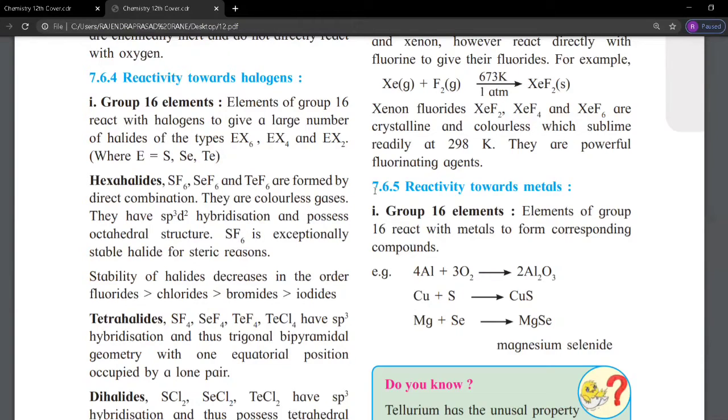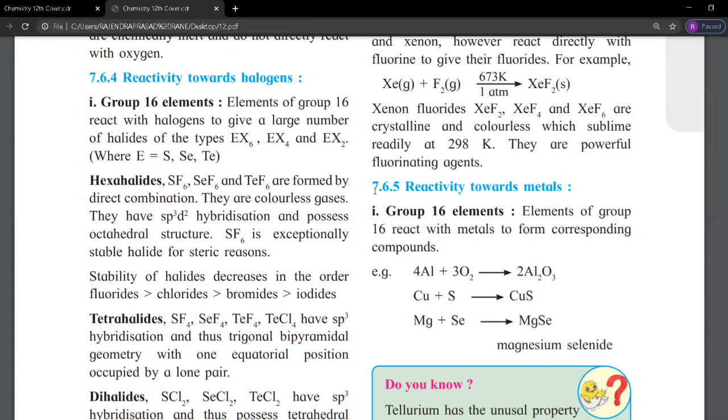These elements have 2s and 2p orbitals, then 3p, and so on. They have 8 electrons and a maximum of 4 bonds, where covalency is 4. Oxygen cannot form 6 bonds with 6 halogens.